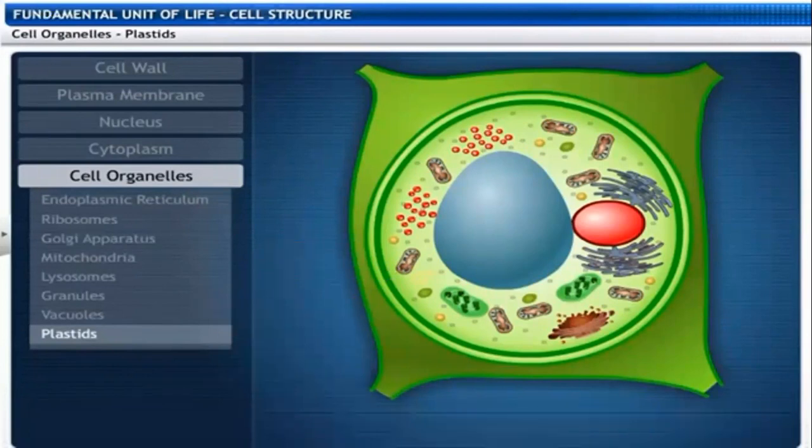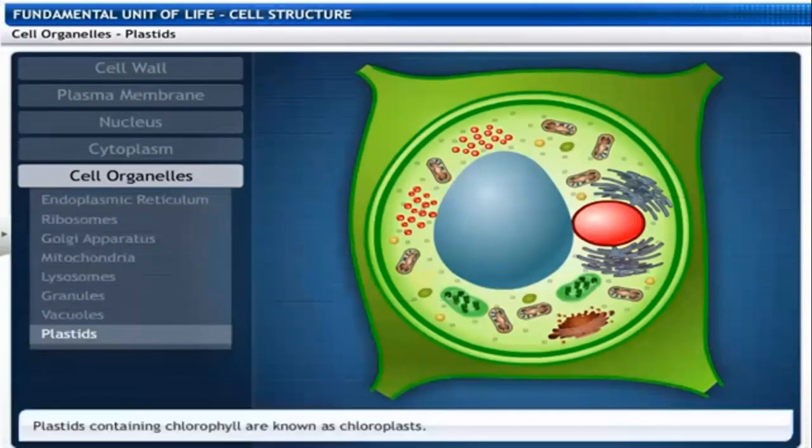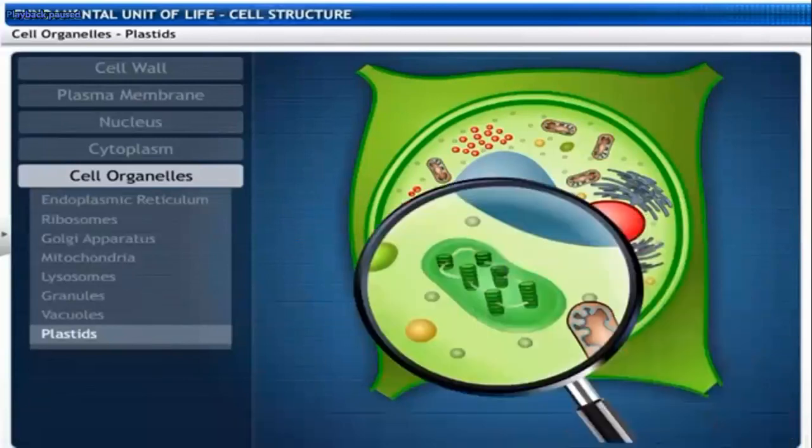There are mostly two types of plastids: colored plastids called chromoplasts, and colorless plastids called leucoplasts. Plastids containing chlorophyll are known as chloroplasts.